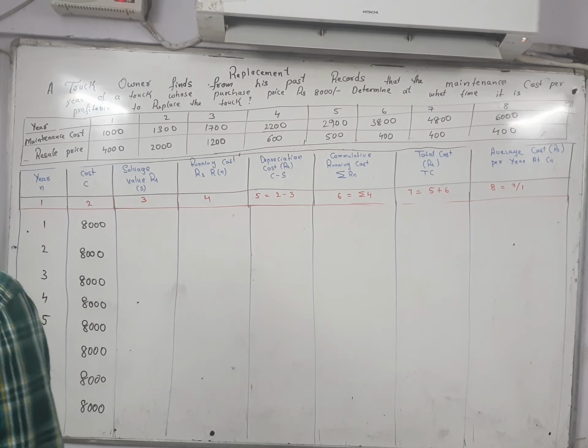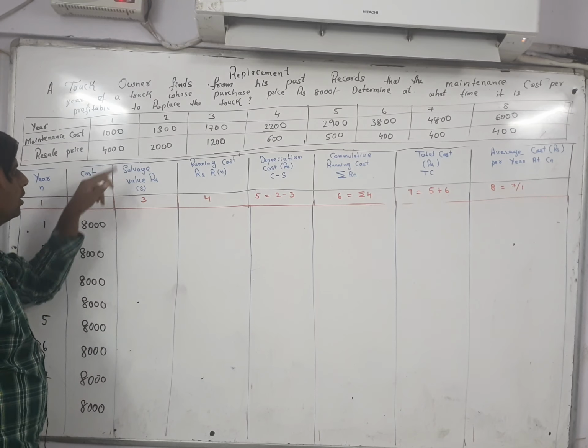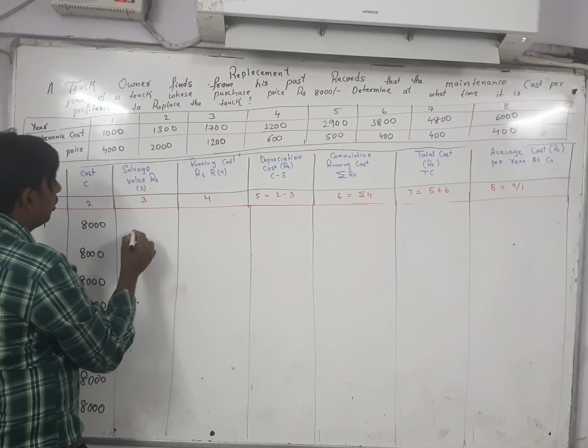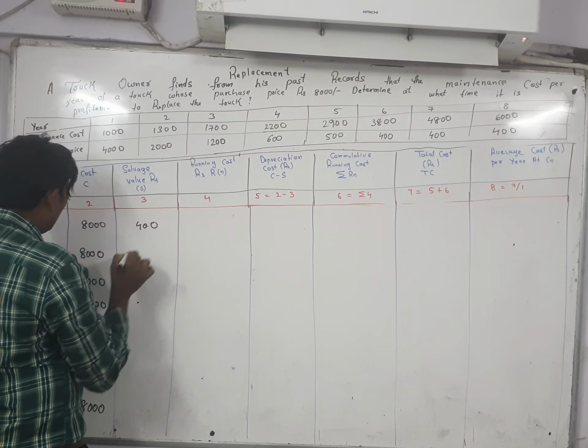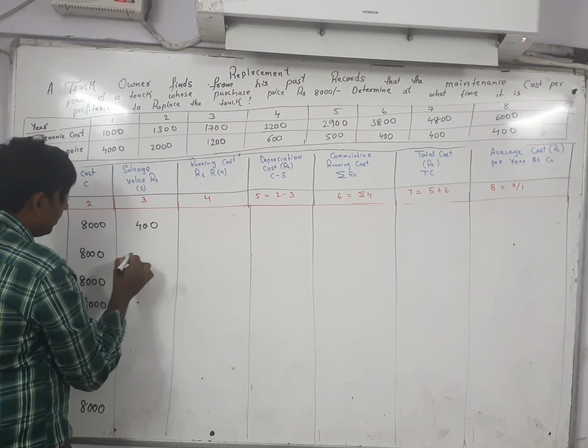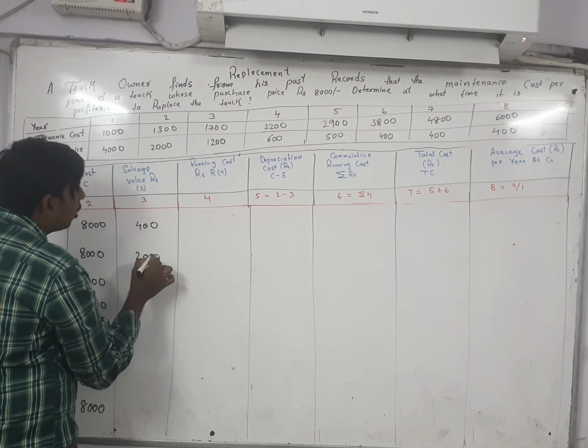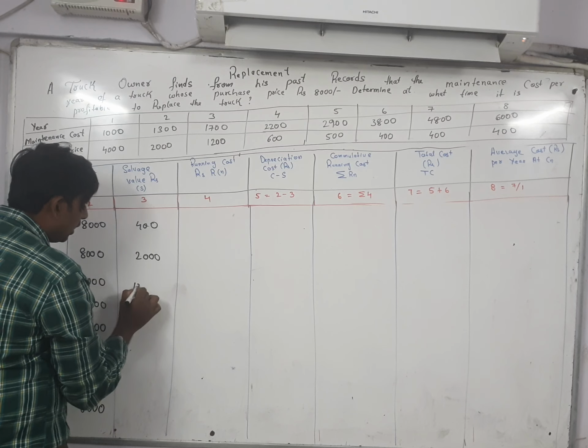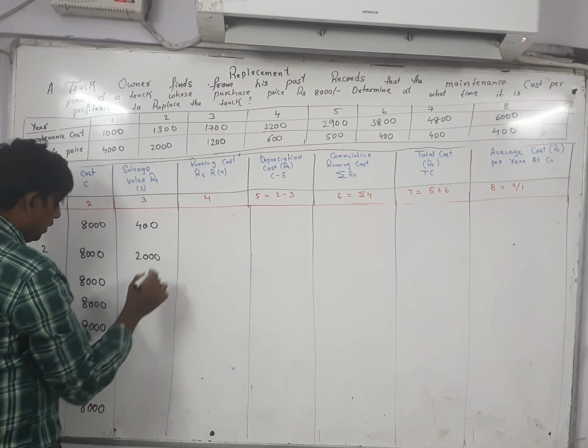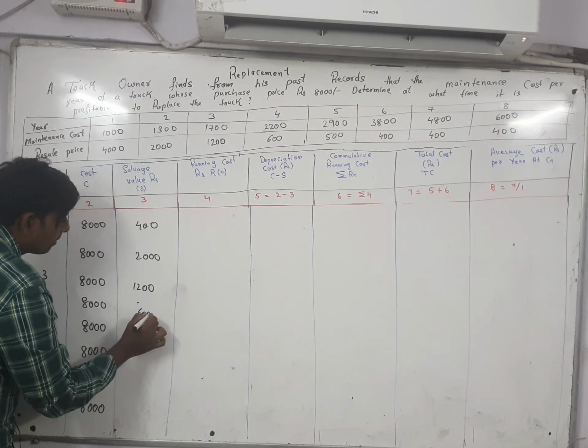How much is there in the first year? 4,000. So here you can write 4,000. In the second year, how much is there? 2,000. In the third year, how much is there? 1,200.